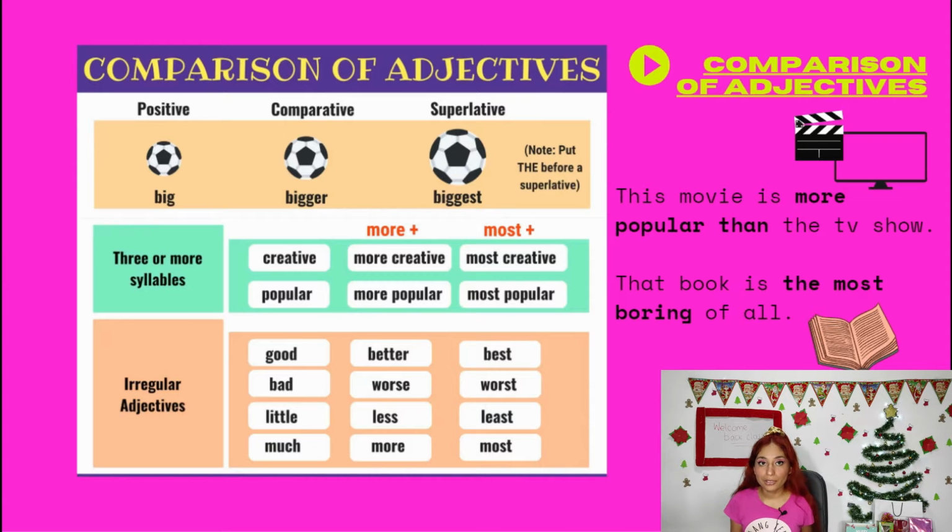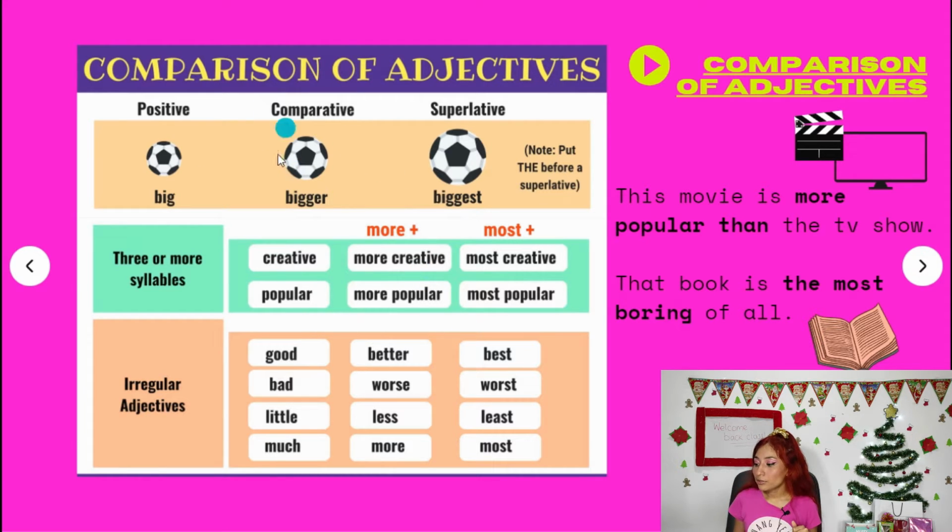Así es como lo habíamos estado viendo, ¿verdad? Entonces recuerda que es una regla muy importante. If it's 2 or more syllables, you are going to add more: more popular, not popularer. And the superlative is used when you are comparing one object with plural, with 2 or more. Superlative, most popular, okay? Presta atención a eso.